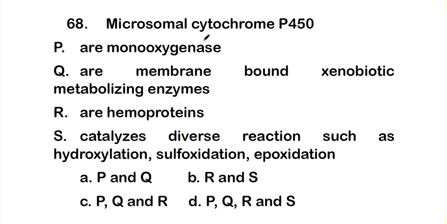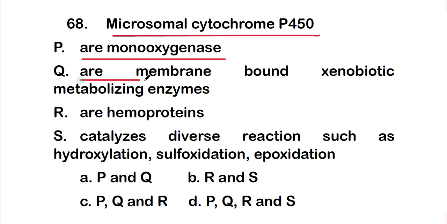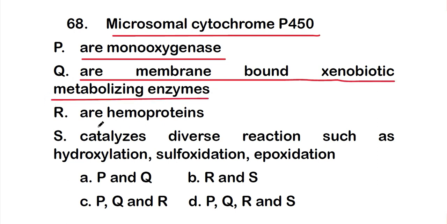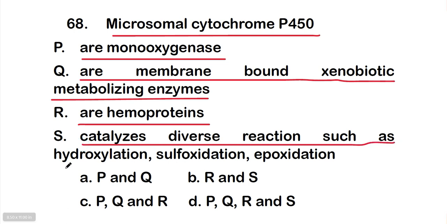Microsomal cytochrome P450: statement P, they are monooxygenases, or statement Q, that is they are membrane bound xenobiotic metabolizing enzymes, or statement R, that is they are hemoproteins, or statement S, that is they catalyze diverse reactions such as hydroxylation, sulfoxidation, or epoxidation.